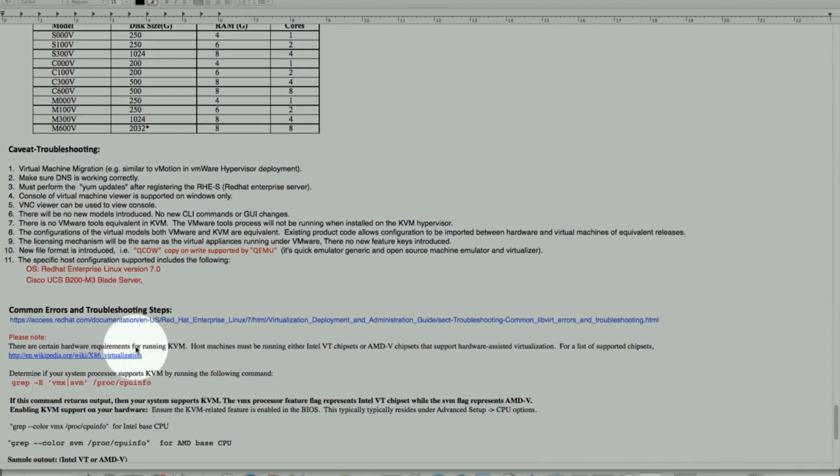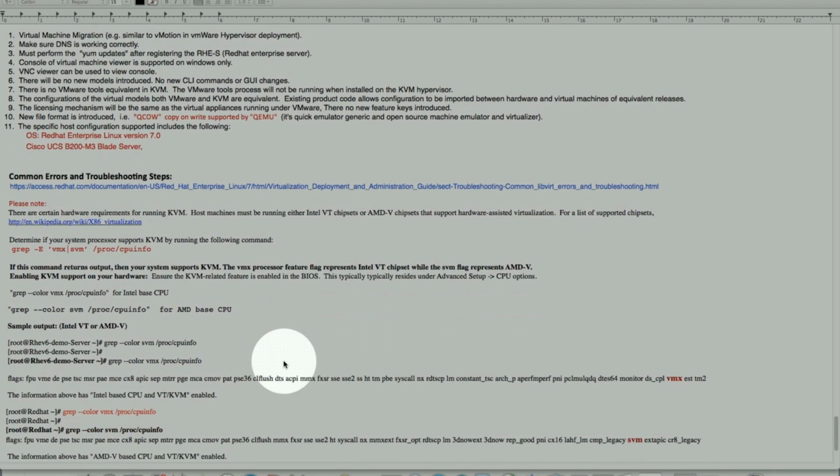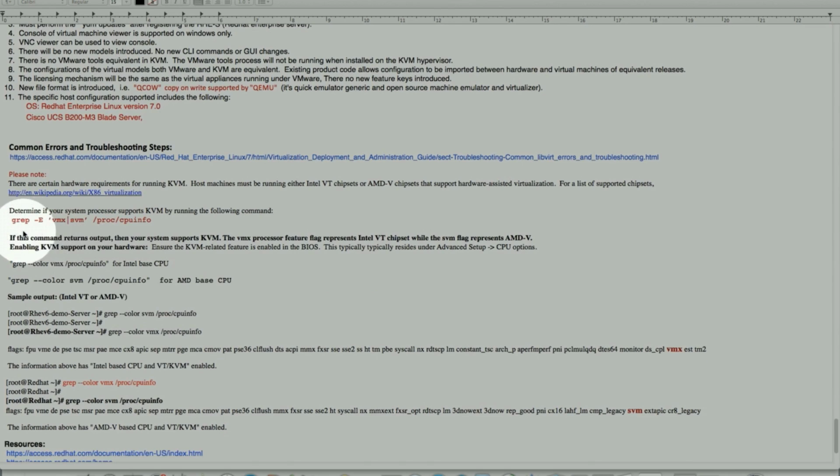Okay. The note here is that the hardware BIOS setting must be enabled: VT for Intel-based and AMD-V for others. What that means is I have enclosed an output here. If you run this command on the shell of the server, it will give you an output.